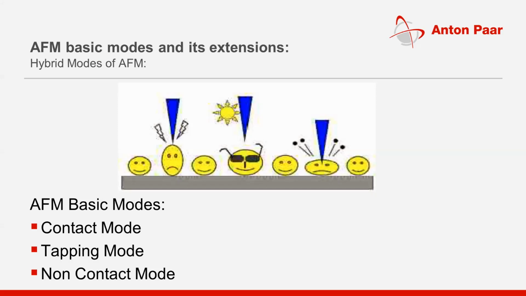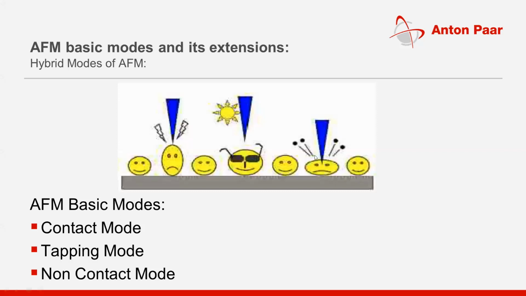Why do we characterize surfaces? In one of the slides I have shown that the surfaces are interacting with the external world. So there is a possibility that there will be an optical interaction, an electrical interaction, a mechanical interaction, a magnetic interaction, and many more, chemical interaction. Whatever the interactions that the surface is facing, that property is important for us.